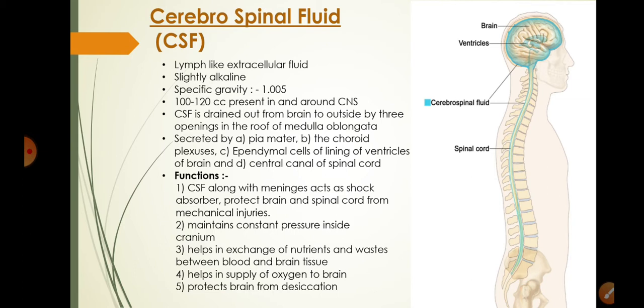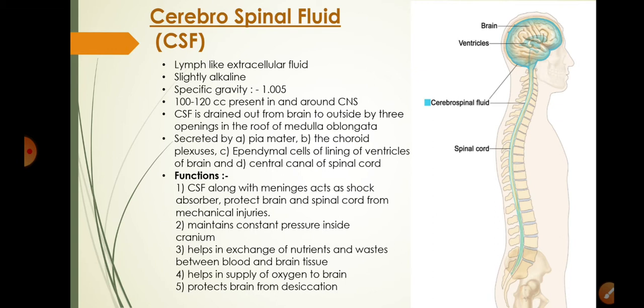Now it is performing very important functions. First, along with meninges, it acts as a shock absorber and protects brain and spinal cord from mechanical injuries. Brain and spinal cord, these are the vital organs which are protected by meninges and the cerebrospinal fluid.